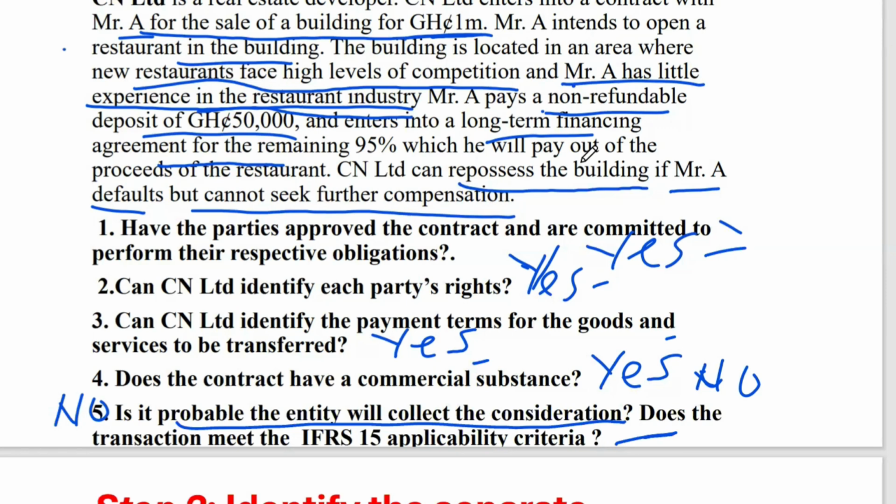Are you getting it? One condition has failed, one test has been failed. The last one, it's not probable that the consideration will be received or will be collected. So in that case, we say that the IFRS 15 applicability criteria cannot be applied to the contract. So the contract does not meet the IFRS 15 applicability criteria, right? So this doesn't fall under IFRS 15. There's no contract with the customer. So step 1 is out. So we cannot apply IFRS 15 here.